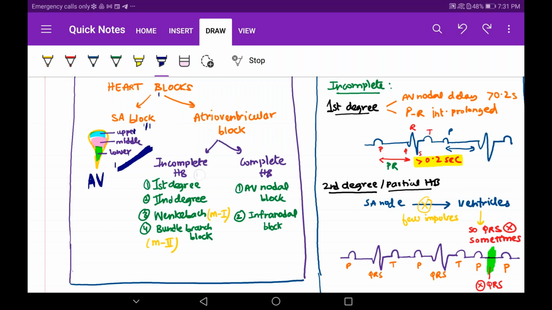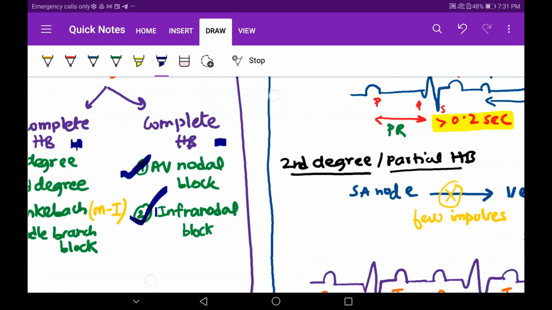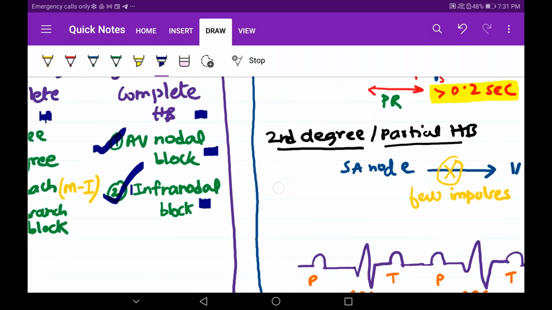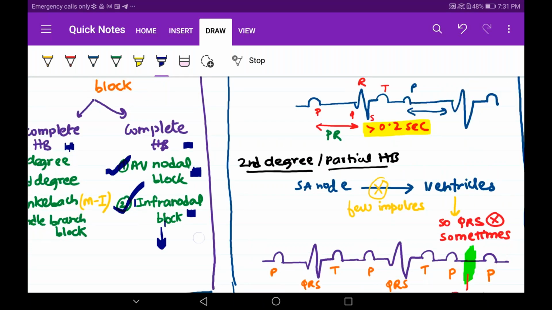Now AV block we have divided into incomplete and complete. In incomplete, we have completed the first degree and the second degree. Eliminate the Venn key bags part, he has told us not to write it. So we have completed incomplete. Incomplete has AV nodal block and infranodal block. Just write these names. AV nodal block means the AV node is not working. Infranodal block means the bundle of His is not working. Just remember that. Here the Purkinje system will come into action. Don't worry about all that. Just write the two names.